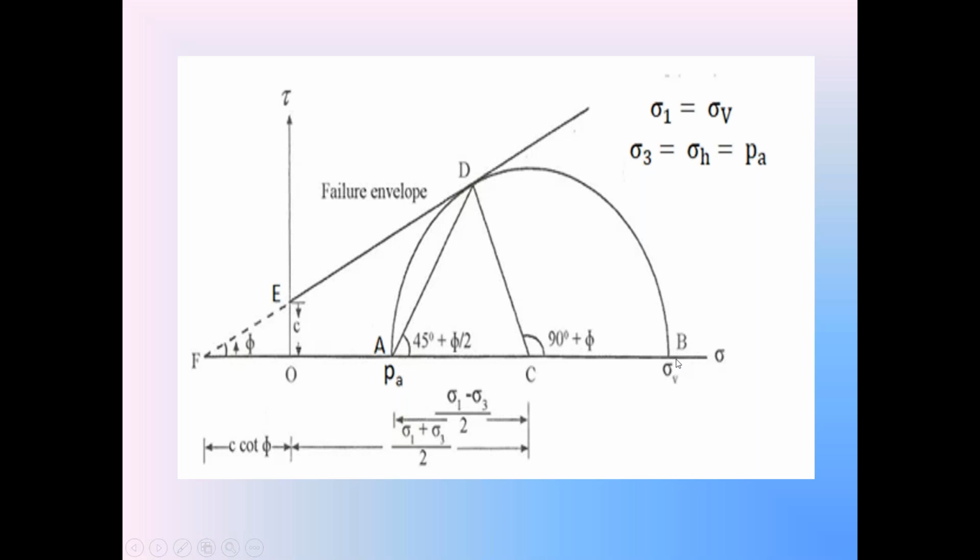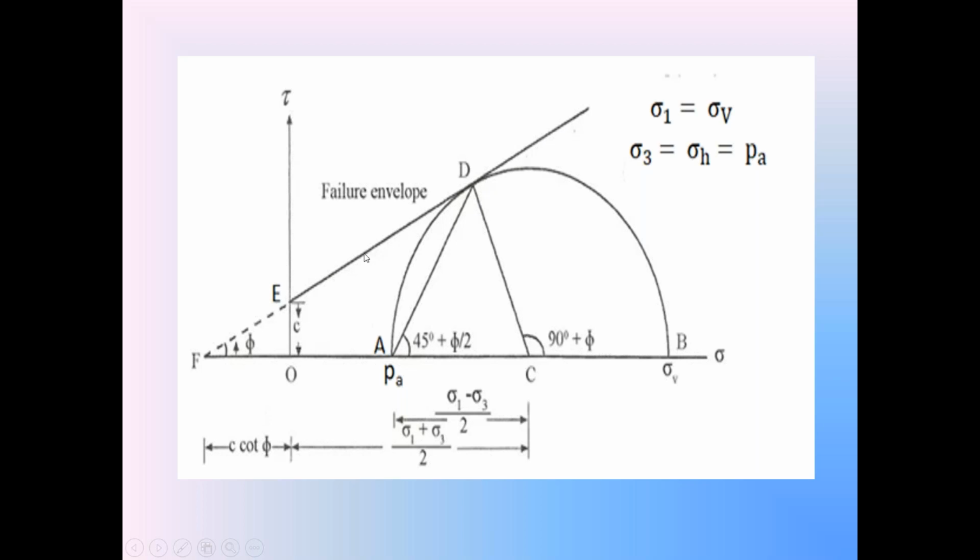Then OB is the vertical stress sigma V. The length OB is the vertical stress. It is also the major principal stress sigma V, sigma 1. The length OA is the active earth pressure of the cohesive backfill, that is equal to the minor principal stress or the horizontal stress. Then check this failure envelope.